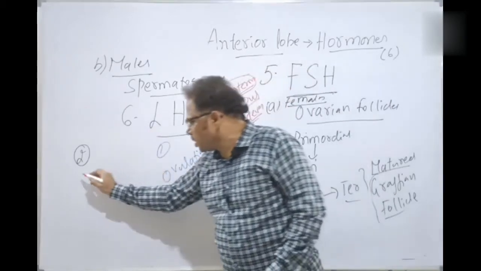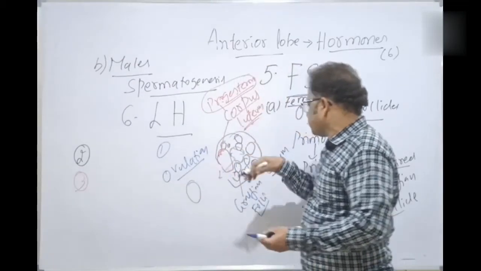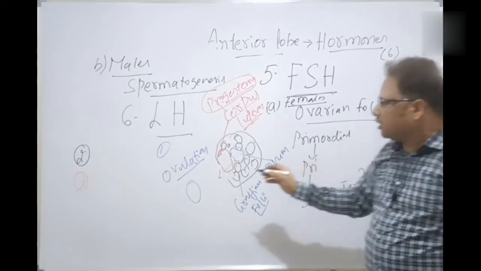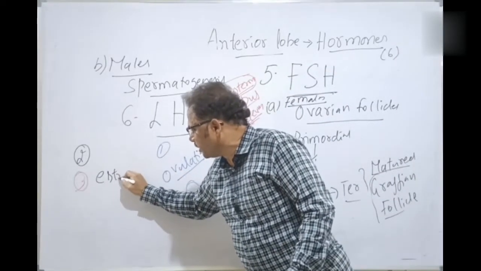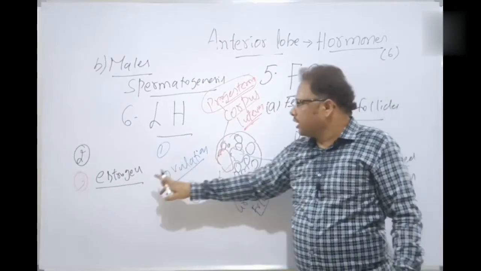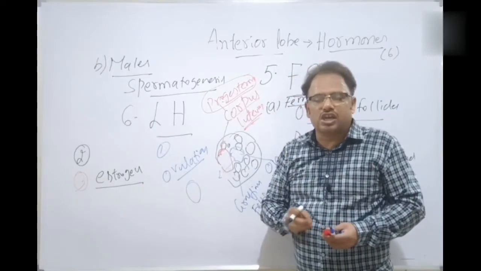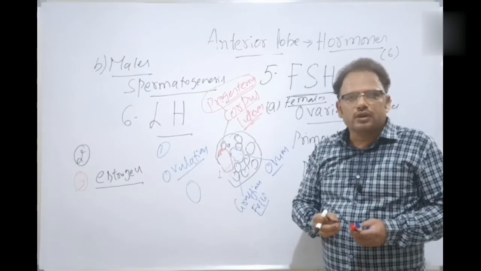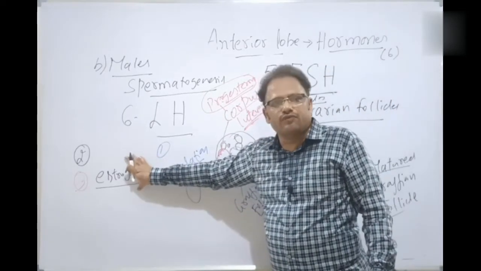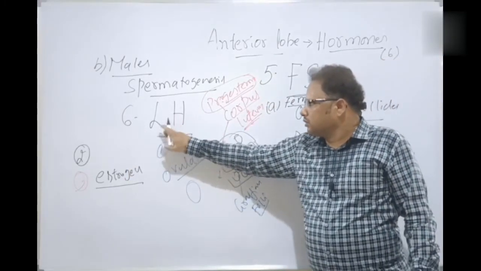The third function is also there. What is the third function? I told you that various ovarian follicles are formed, and from these, the estrogen hormone is released. Estrogen, the female sex hormone, is released from the follicles. That's also the responsibility of the luteinizing hormone. The chief estrogen is estradiol. The female secondary sexual characters are because of estrogen. Okay, students, so three roles are assigned mainly to the luteinizing hormone.